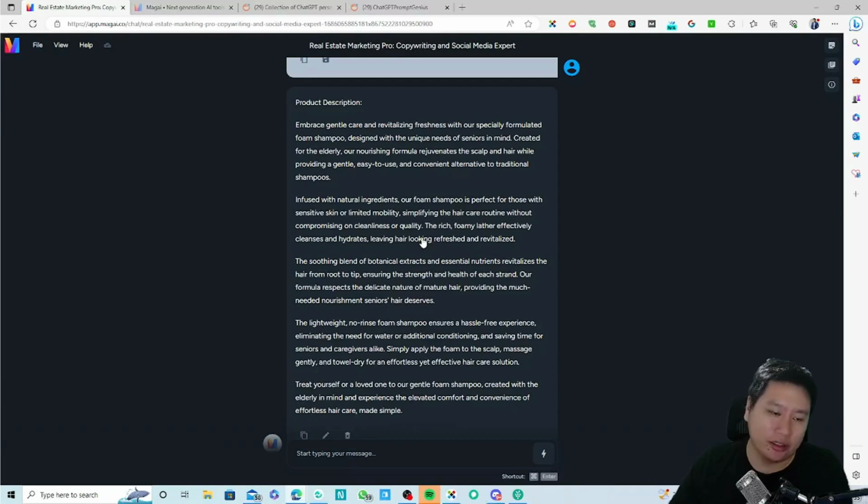Simply apply the foam to the scalp, massage gently, and towel dry for an effortless yet effective hair care solution. Treat yourself or a loved one to our gentle foam shampoo created with the elderly in mind and experience the elevated comfort and convenience of effortless hair care made simple.